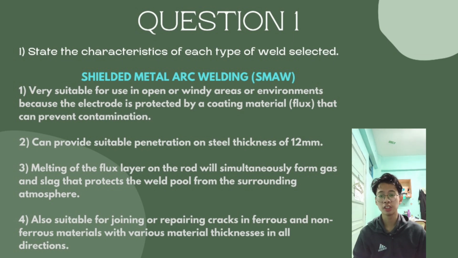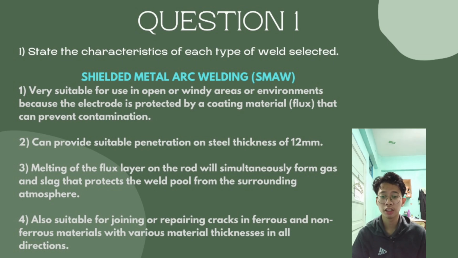Question number 1. State the characteristic of each type of weld selected. I choose shielded metal arc welding, SMAW, because, number 1, it is very suitable for use in open or windy areas or environments because the electrode is protected by a flux coating material that can prevent contamination, and can provide suitable penetration on steel thickness of 12 mm.